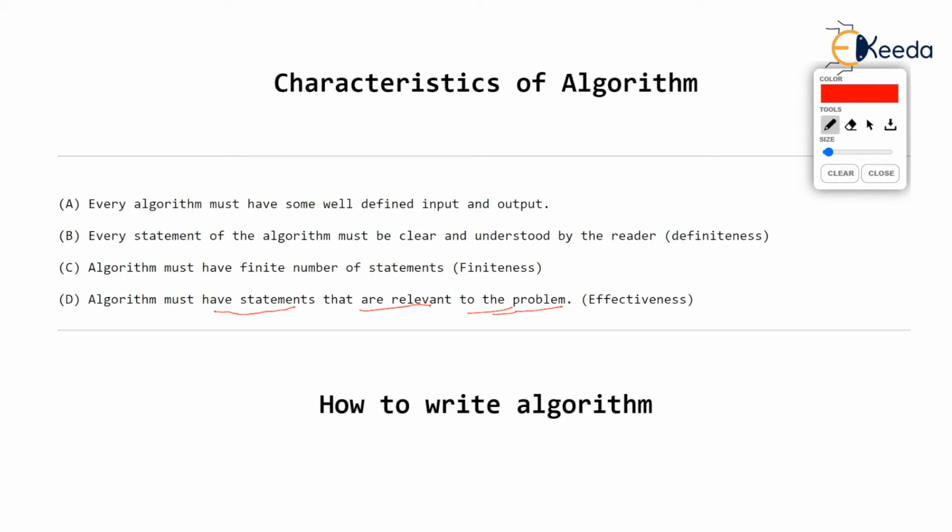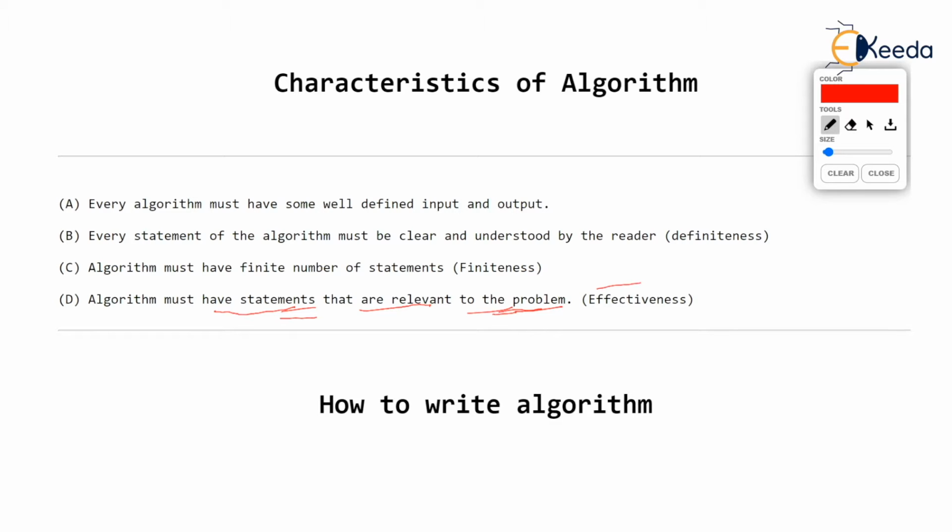We should not write statements which are not at all relevant or related to the problem that we are solving. In fact, if we do that, then the poor programmer would simply implement those steps, and the implementation of those steps was not needed because they are hardly solving any part of the problem that we are targeting.